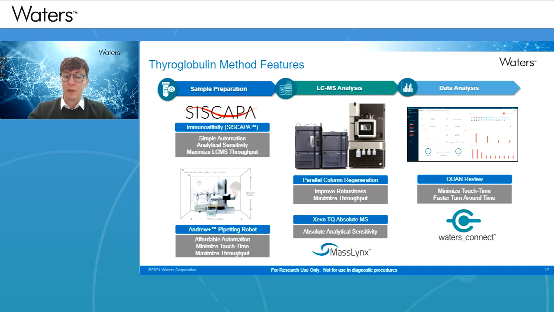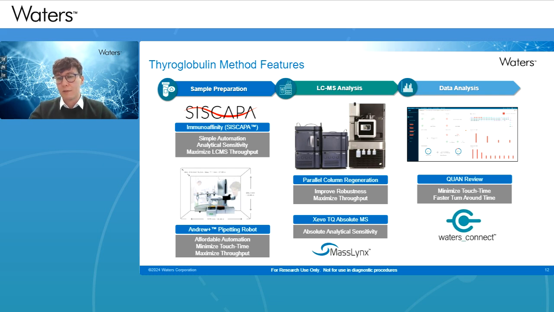In this instance, we use the Andrew Plus pipetting robot, so we're able to fully automate the method on that system. This is quite affordable in context of automation platforms as well. And because of the lack of hands-on time, it's simpler to use and can potentially help maximize the throughput a bit more. For the LC-MS analysis, we're using parallel column regeneration.